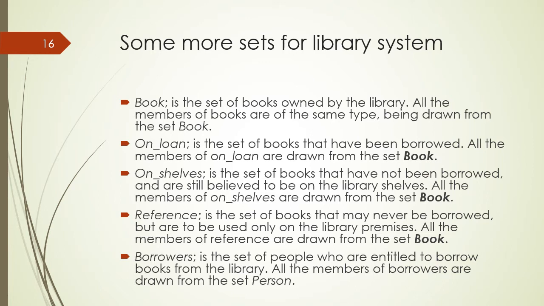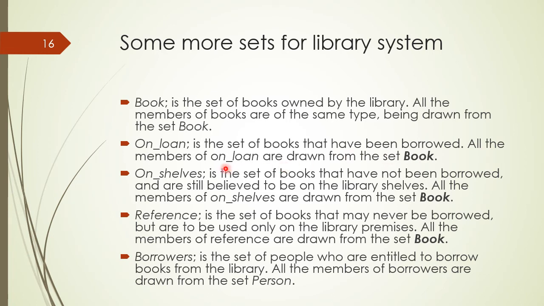We consider again the example of the library management system, and we discuss a few more sets. We discuss a set of books owned by the library. All the members of books are the same type, being drawn from the set book, and we have a set of books on loan, which is a set of books that have been borrowed.